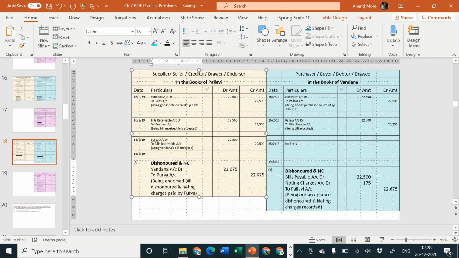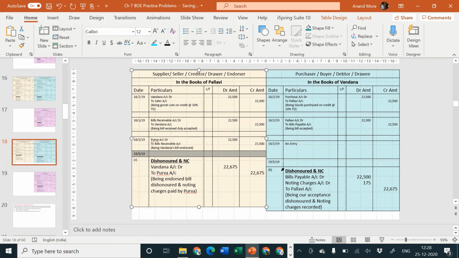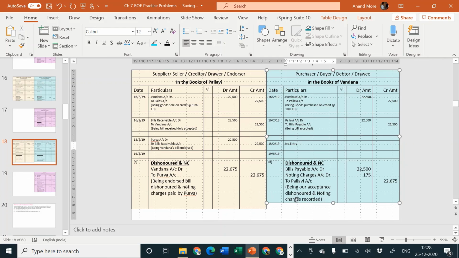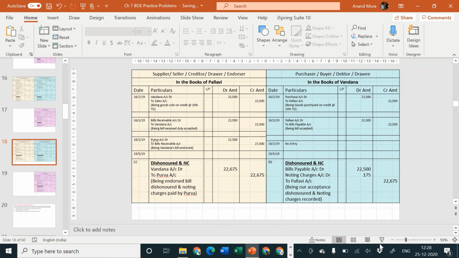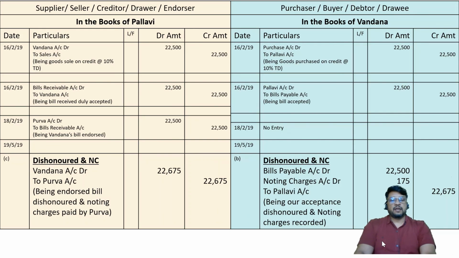So entry will be being endorsed bill dishonored and noting charges paid by Purva. Full stop. I hope it is easy to understand. Okay, so this is how the transactions are required to be recorded. This is 12. So please go through the entries wherever required. Please pause the video and check out exactly how the entries are passed.